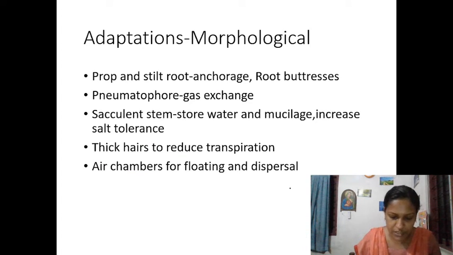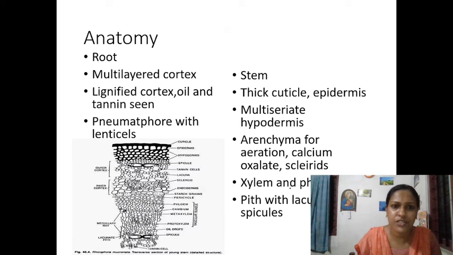So what are the adaptations? That is an important point. It is having prop roots and stilt roots for anchorage. Okay, pneumatophore is there that I have told you. Vivipary, pneumatophore, for gaseous exchange. The stem is very succulent. It can store more water and mucilage and increase salt tolerance. They have thick hairs which can reduce transpiration. And air chambers are seen inside for floating. It helps for buoyancy. So these are the morphological adaptations that you can see.